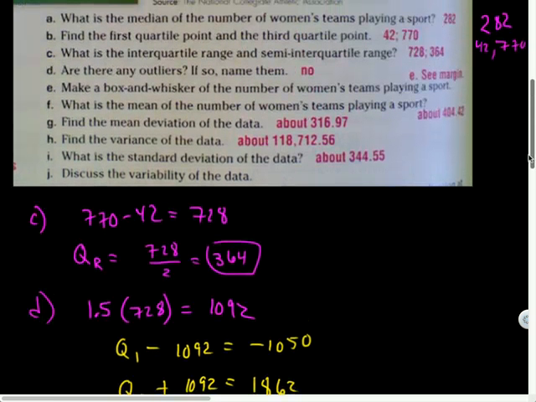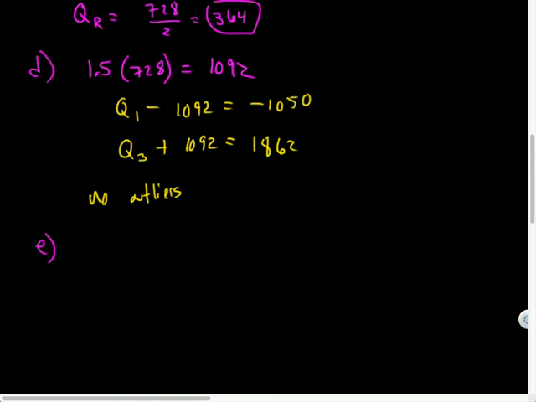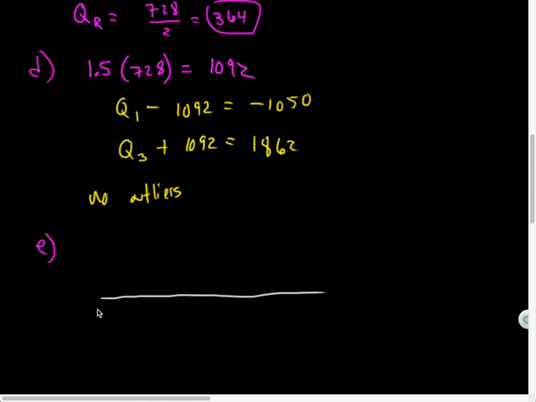Let's see, E, make a box and whisker plot of the numbers of teams. So what do I go up to? What's my highest number? 966. So I guess I could go from 0 to 1,000, maybe. And then here's 500. And then let's see, 1, 2, 3, 4, 1, 2, 3, 4. I divvied that up pretty good.